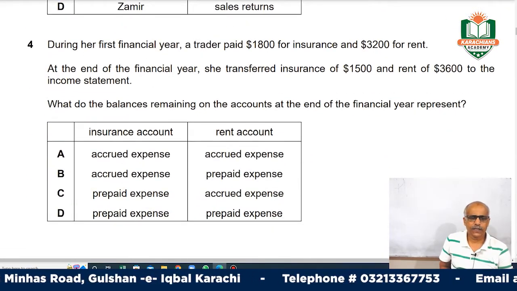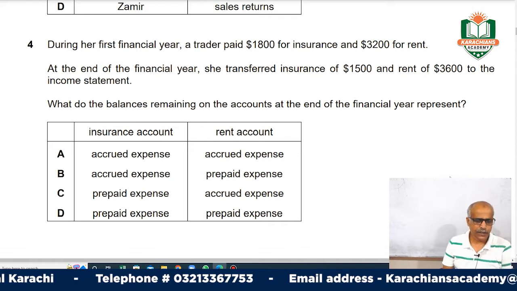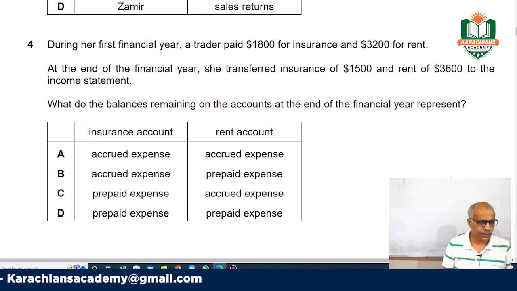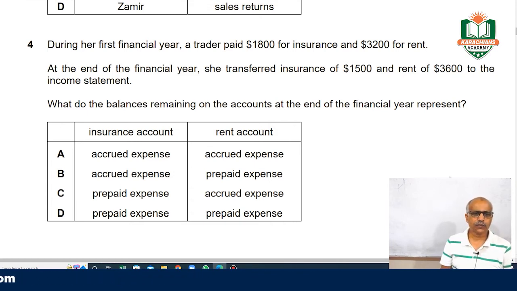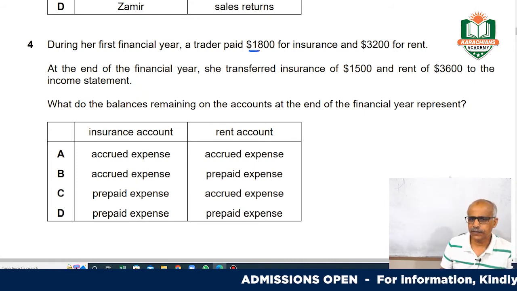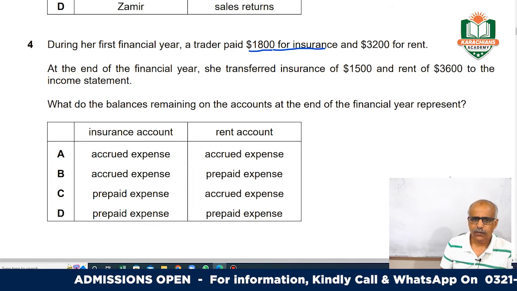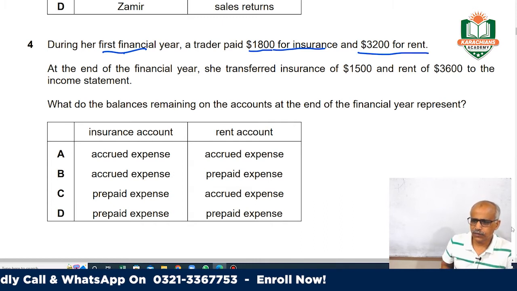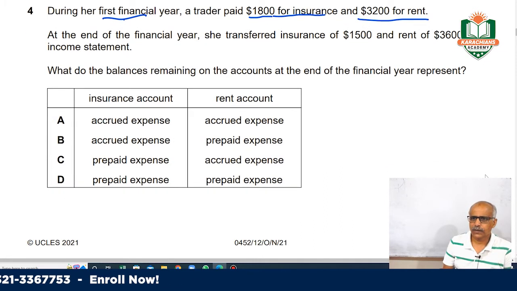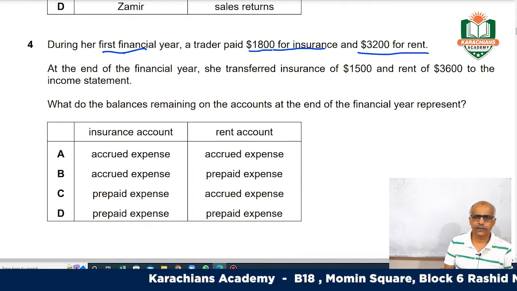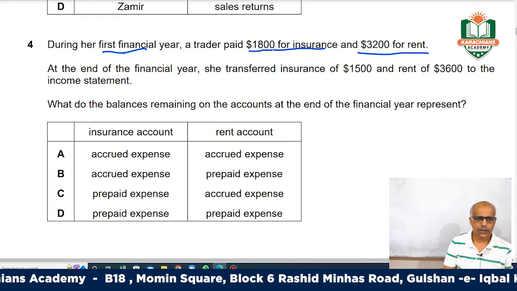What does question number 4 say? During her first financial year, the trader paid 1800 for insurance, in the first financial year. Okay, and 3200 for rent, right? And this is the payment that he has made. Okay, no issue. We can see this.